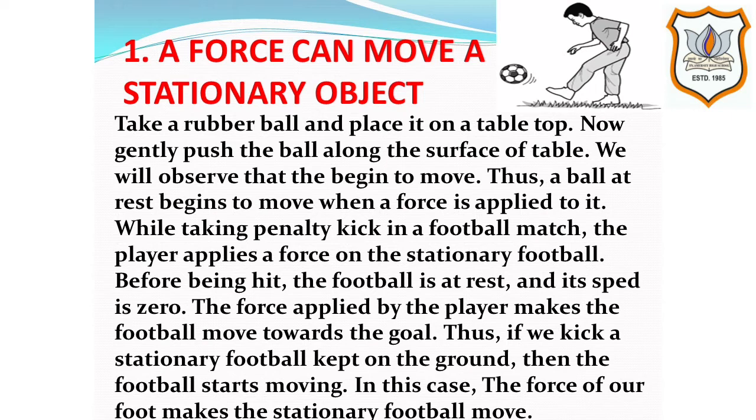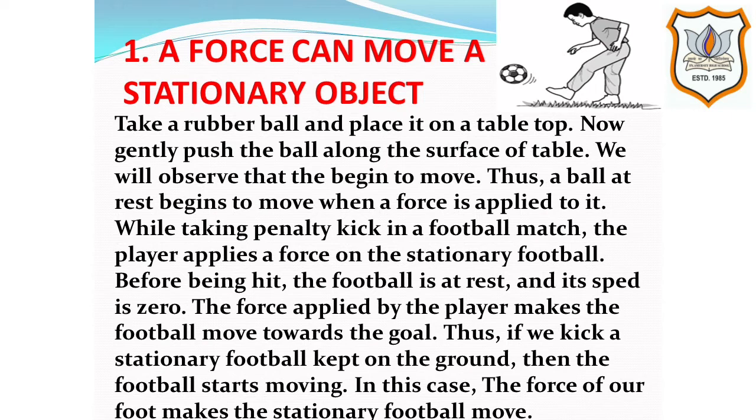While taking penalty kick in a football match, the player applies a force on the stationary football. Before being hit, the football is at rest and its speed is 0. The force applied by the player makes the football move towards the goal.